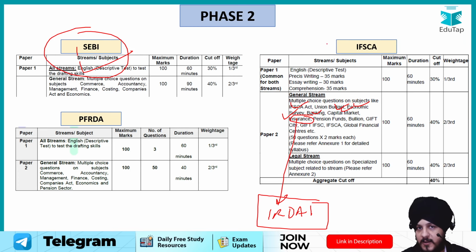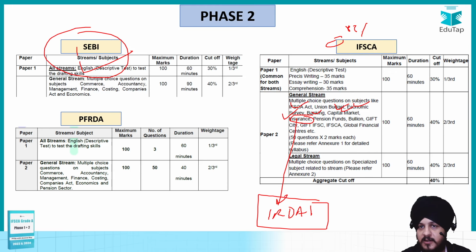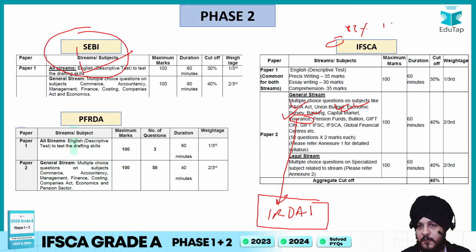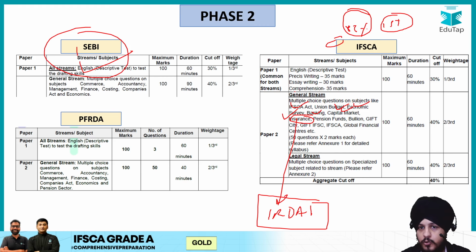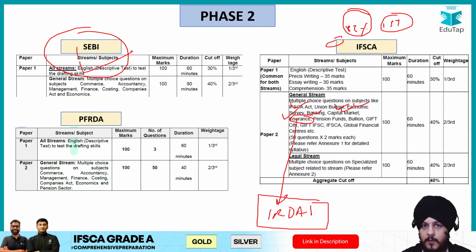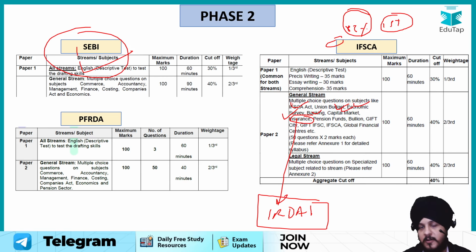Why? Because we know that in case of IFSCA, 85% of the weightage in the merit list is for the phase 2, whereas only 15% contribution is going to be from the interview side, right? So phase 2 is very important, so you cannot afford to skip or compromise with any component with respect to phase 2, right? So that is going to be a priority.